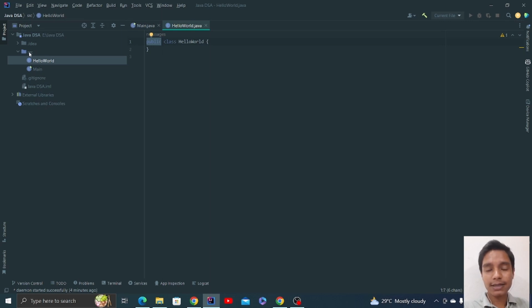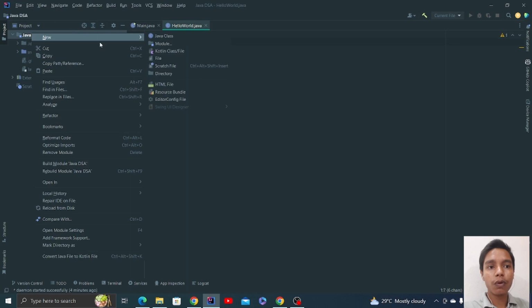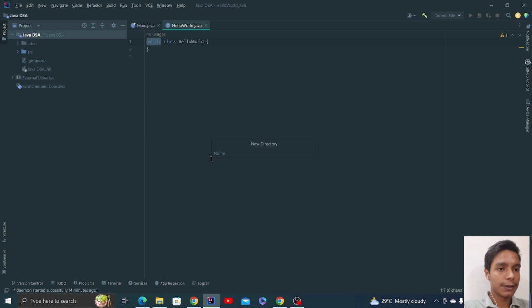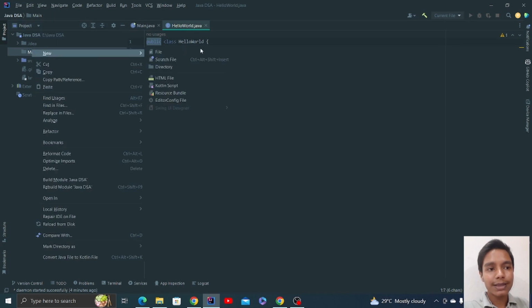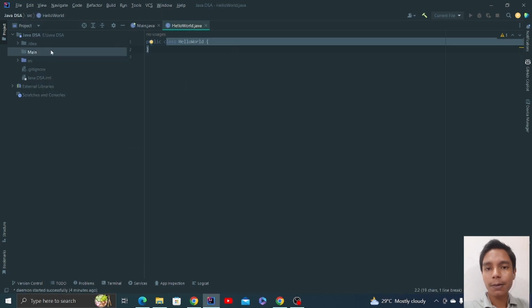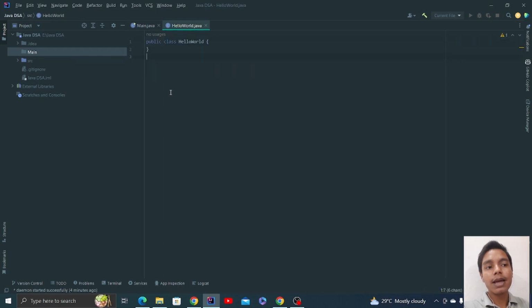Like for example, src is a folder, right? Now if you make a new folder over here, like suppose you make a new directory, named something like main directory or whatever. So now if you want to access this class inside this package, you can access it because the access modifier defined here is public. But if you make it private, right? If we make it private, it is showing an error over here because it is saying that the main class cannot be private, otherwise it will not be accessed outside the package. But we want the main class to be accessed outside the packages as well. So we just keep this public.